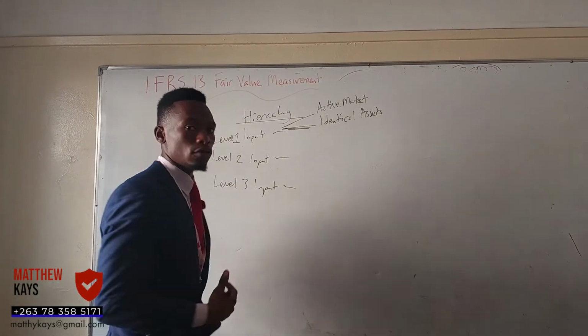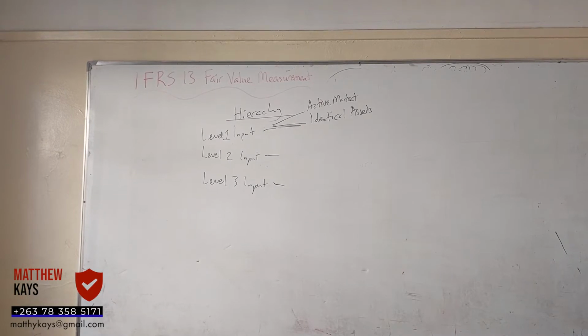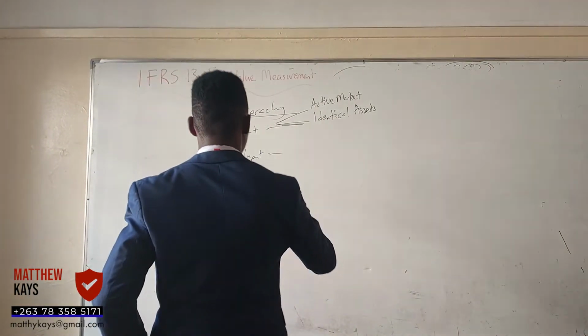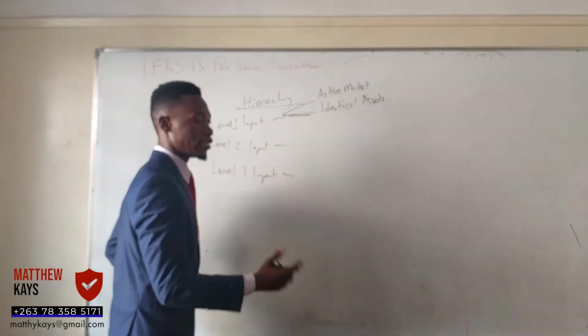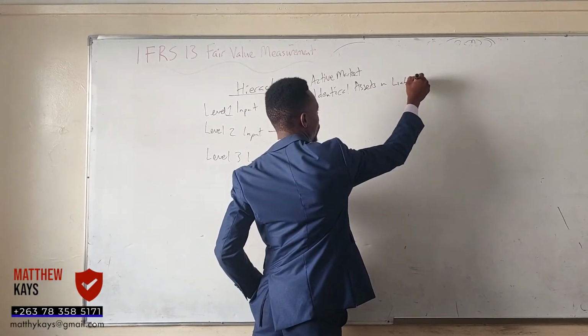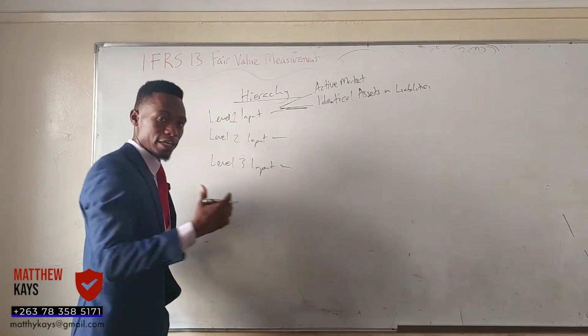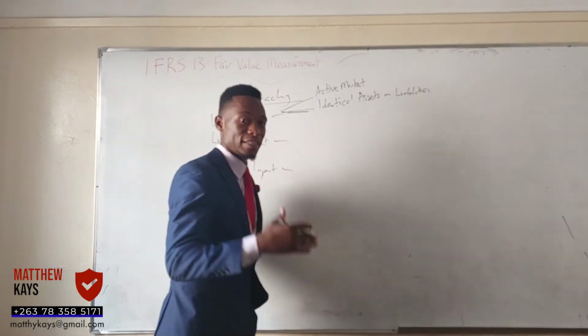So that's level 1: active markets, identical assets and liabilities. On level 1 input, the market is active and there are assets that are identical.